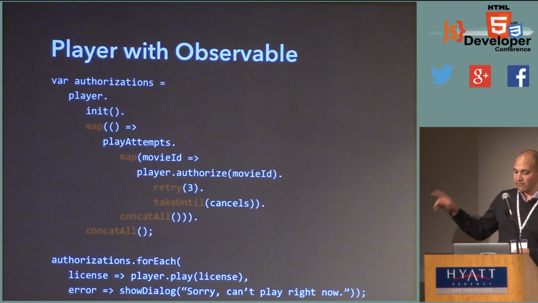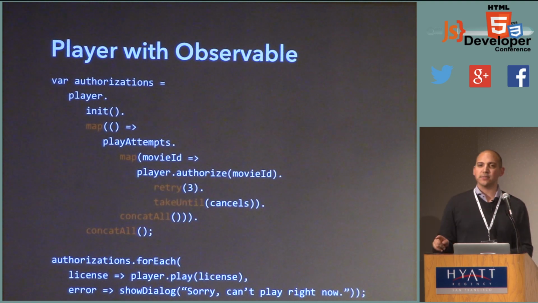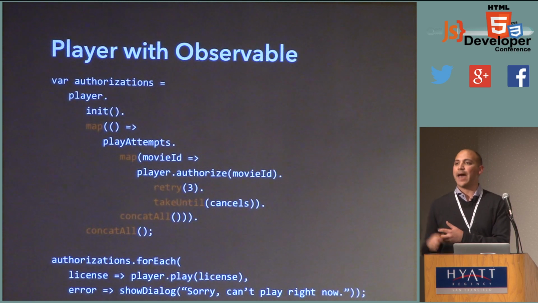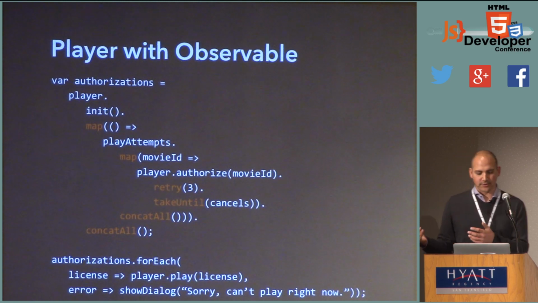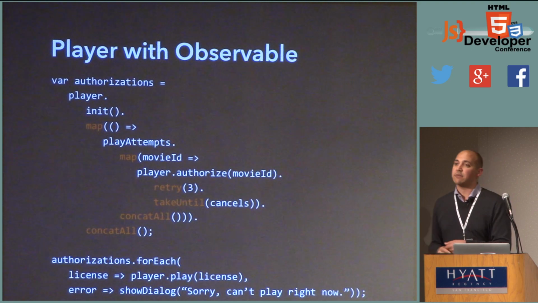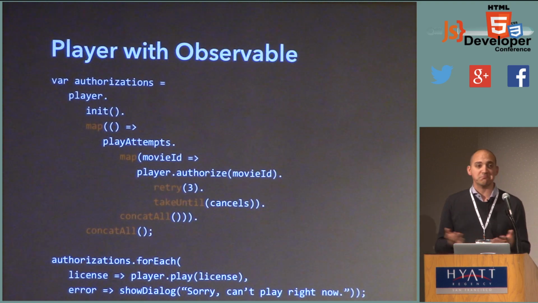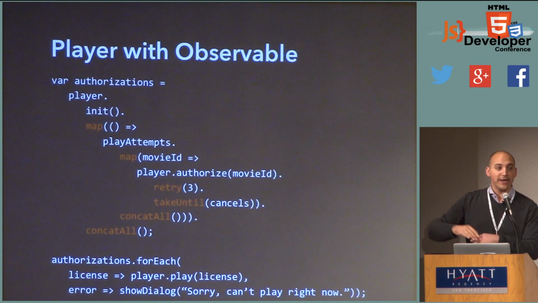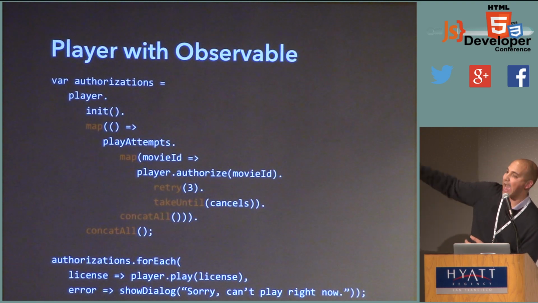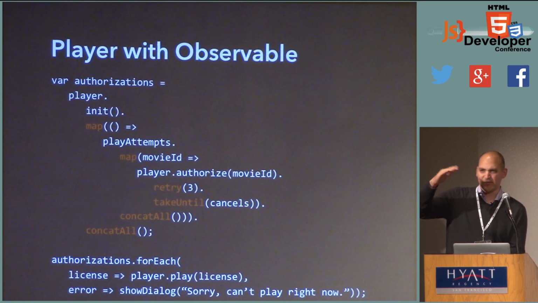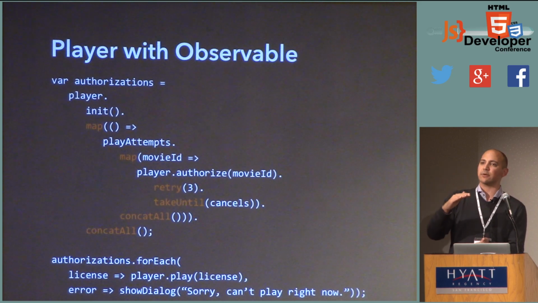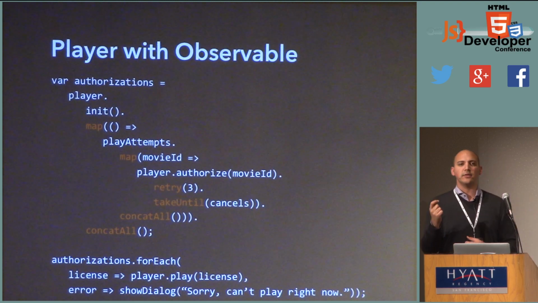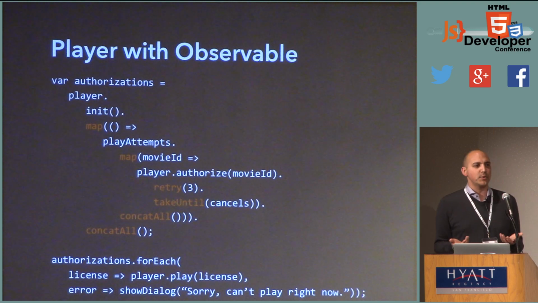I listen for play attempts, and for every single play attempt, I'm going to listen for the data that comes back from that authorization until a cancel happens. Either you hit back or stop or anything else, right? I'm also going to retry just in case that request failed from a sporadic network failure. And finally, I'm going to take that two-dimensional collection and concat all. But now that whole collection was returned within the outer player init observable, so basically I'm three dimensions deep now. So it's just two concat alls to flatten everything down into one flat collection. And now I've created the event that I really want, the event I wish I had, which is authorizations.